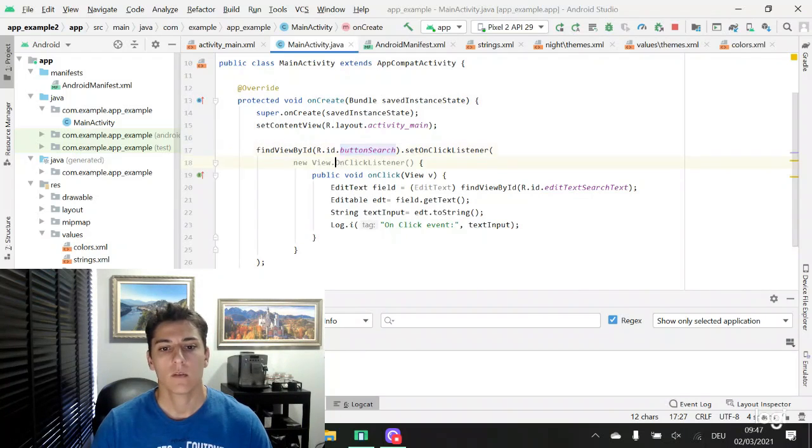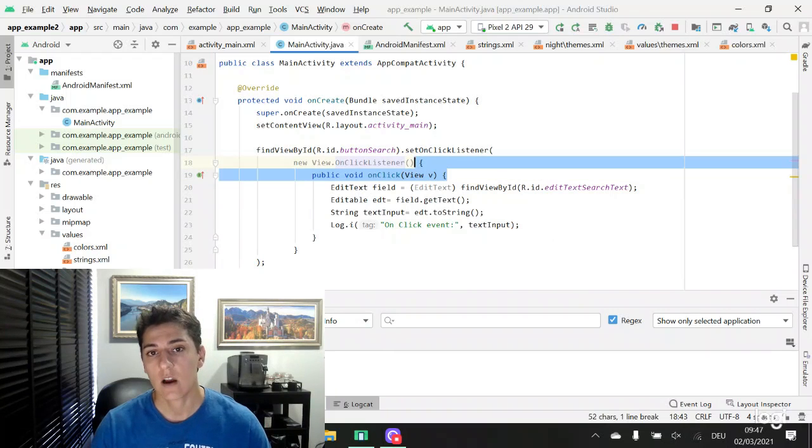So here we recover the button and we associate to that button one onClick listener event. So we have to instantiate one object from the onClick listener class, and we have to overwrite the onClick method. That is our customized logic.